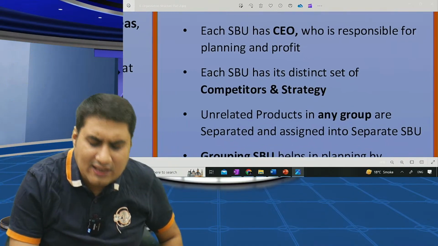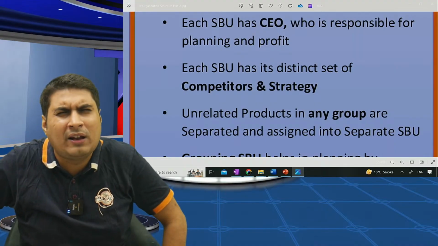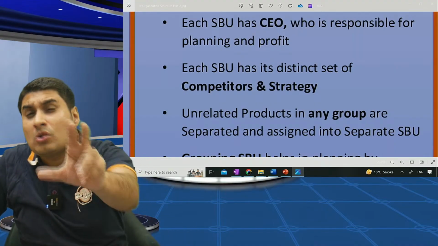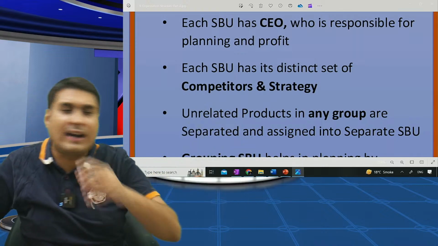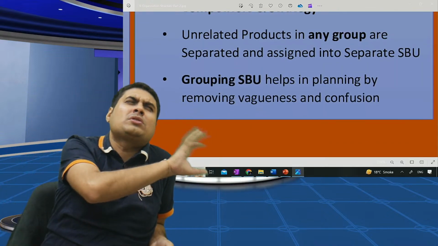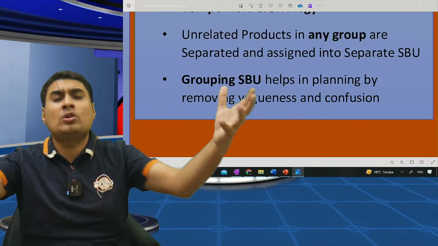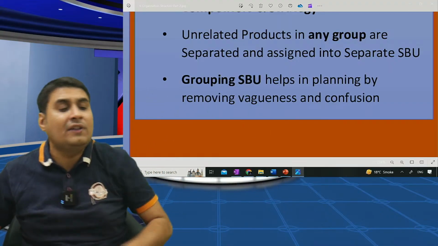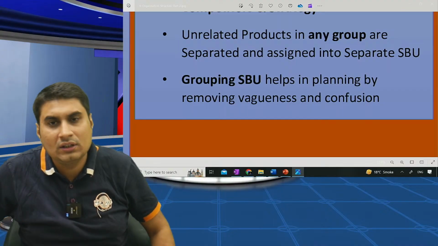Double C. Each SBU has a CEO who is responsible for planning and profit. Each SBU has a different set of competitors and strategy. 2G. Unrelated products in any group are classified into separate SBU. Grouping based on SBU helps to remove vagueness and confusion. Clear?